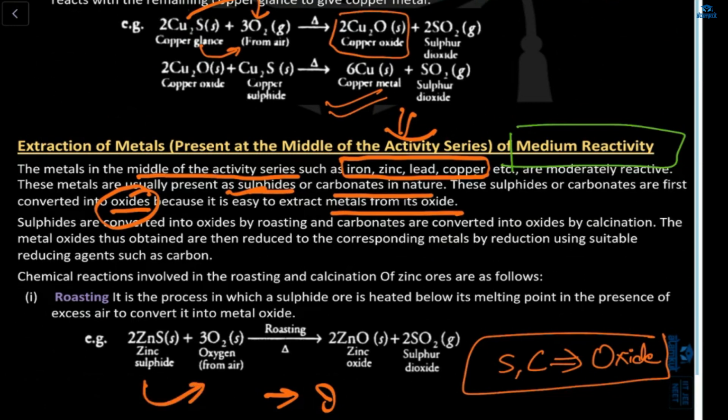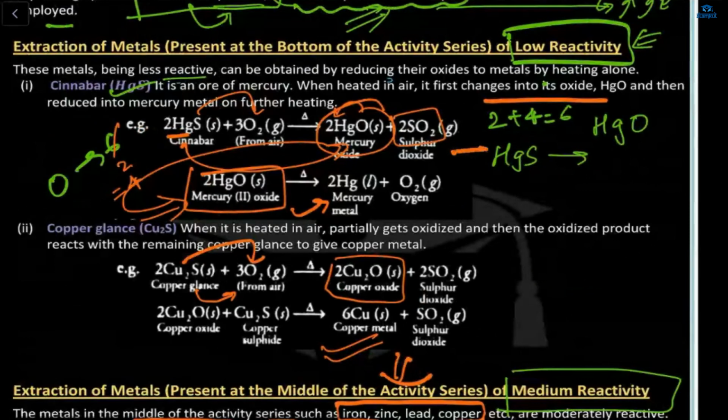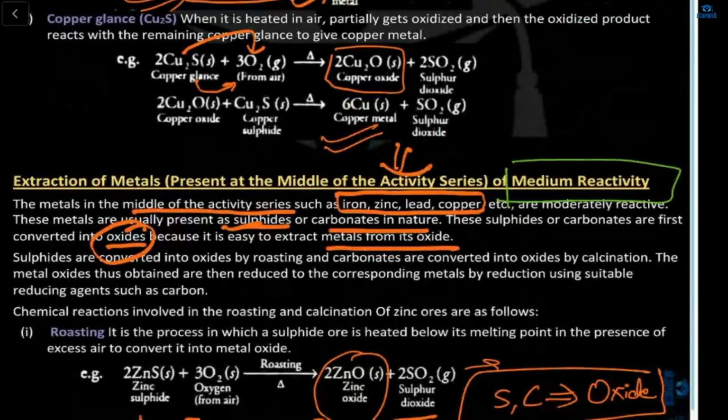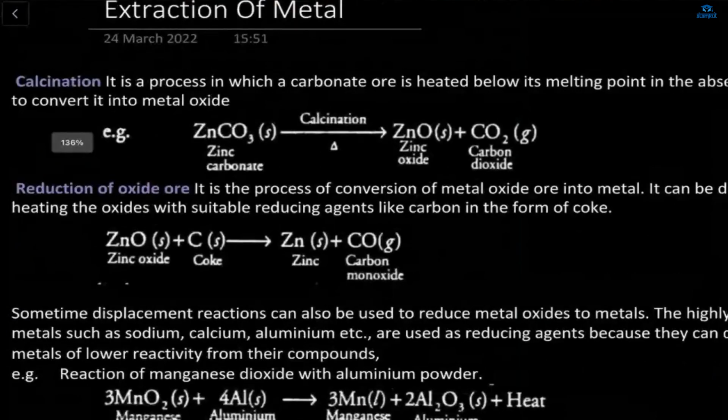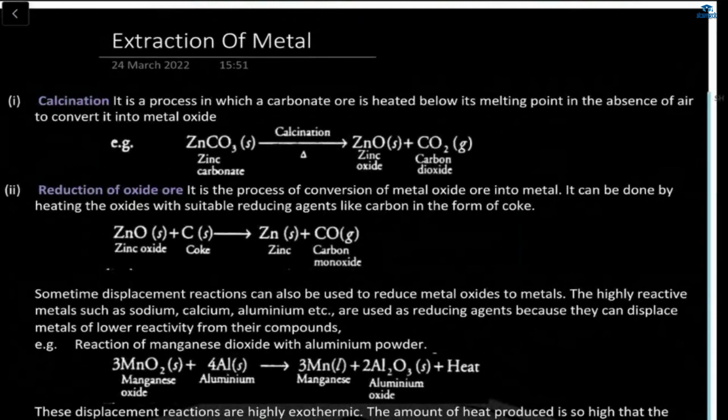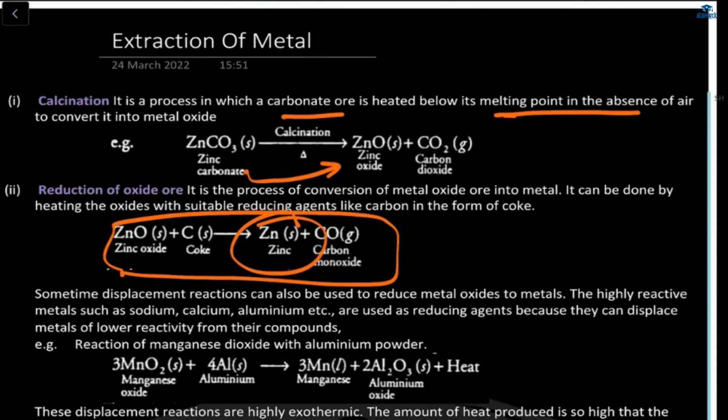Here also zinc is combining with the oxygen in air, and after heating, we are getting zinc oxide and sulfur dioxide, same as this process. Here also the same process was going on, and firstly it will convert into zinc oxide. After that, calcination: it's the process in which the carbonate ore is heated below its melting point in the absence of air. So there also a heating process will be there to get pure metal. In this also we'll heat it and we'll get pure Zn, which is zinc.